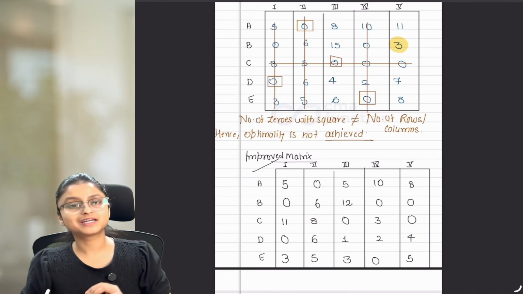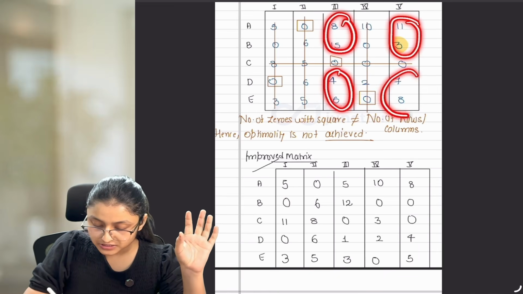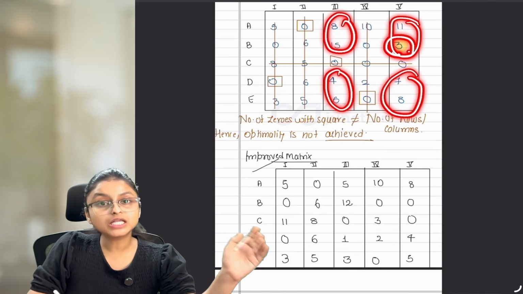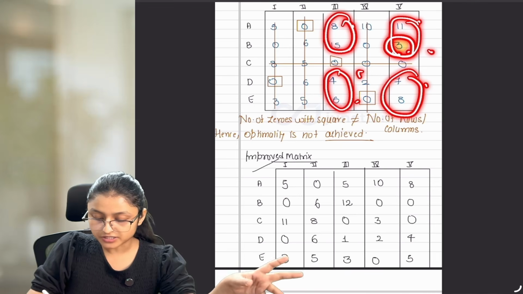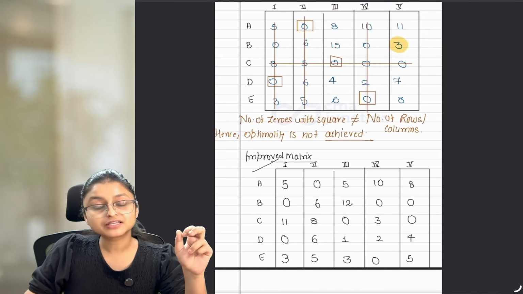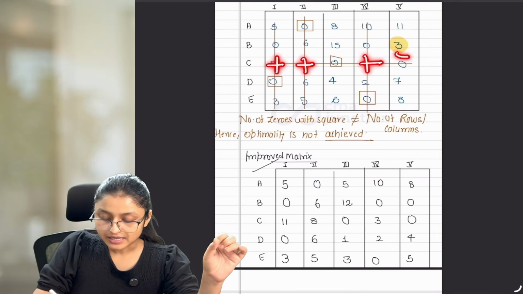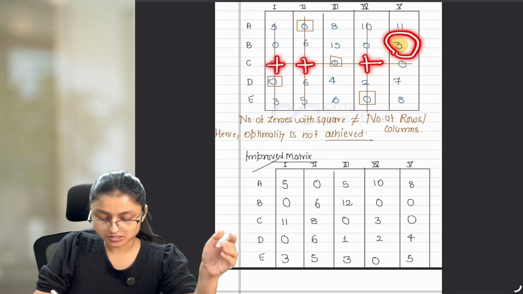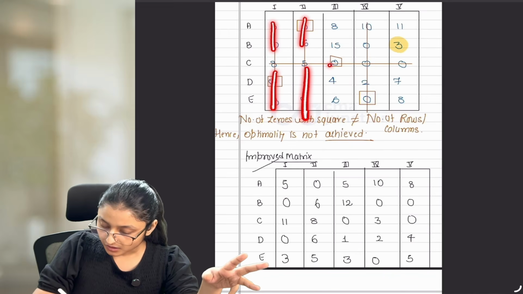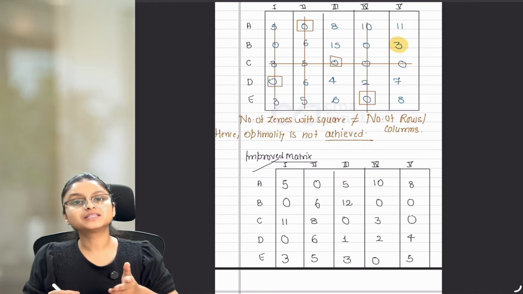How to make this improved matrix? Let's revise it. First, check all the uncovered elements. Out of these uncovered elements, find the lowest value, which is 3. Reduce it from all the uncovered elements. So from all these uncovered elements, we'll reduce 3 and write it in our improved matrix. Then wherever there is an intersection of 2 lines, at these intersection points, add your smallest uncovered element. The other elements which have one line crossing them should be written as they are, no need to change anything in them. And that is how we make this improved matrix.